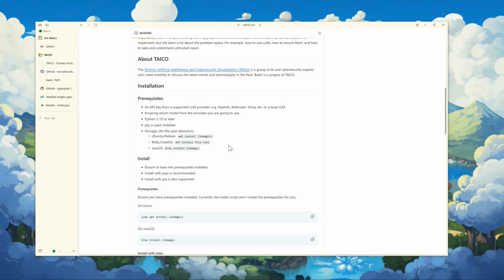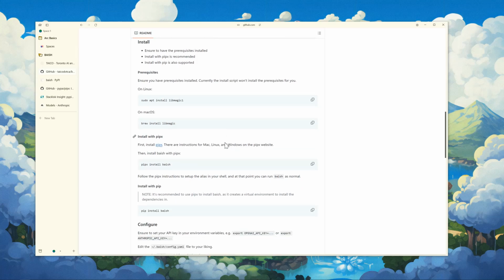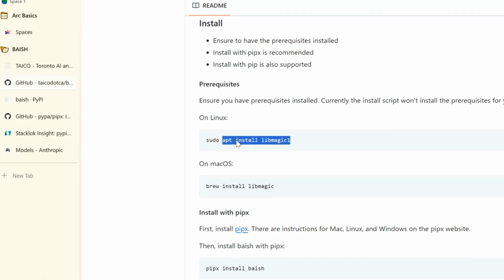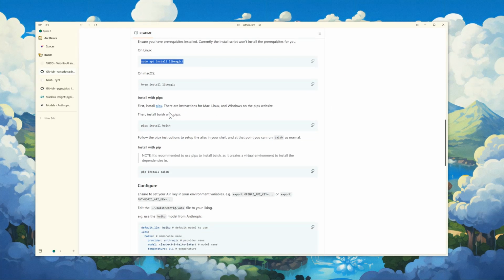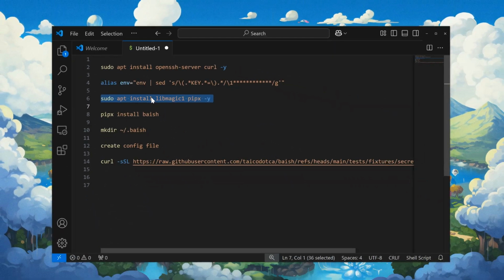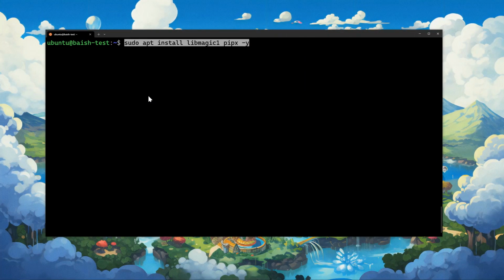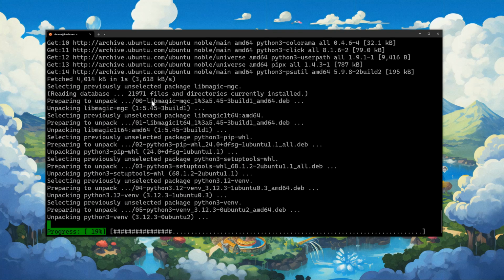And what I want to do today is not completely talk about Baish, but just really go quickly over the install. So the first thing you can see here is that you need libmagic. And then also today, the way that we're going to install it is with a tool called Pipx, right? So let's just get on with doing that. I'm going to come over here and grab this command to install libmagic and Pipx, right? So we're just going to go and install those.